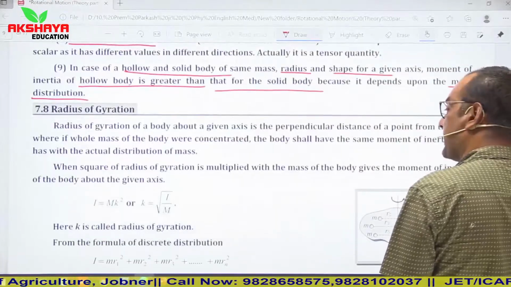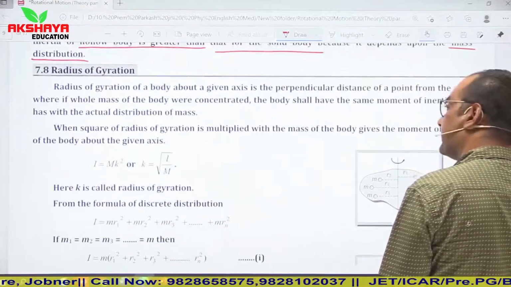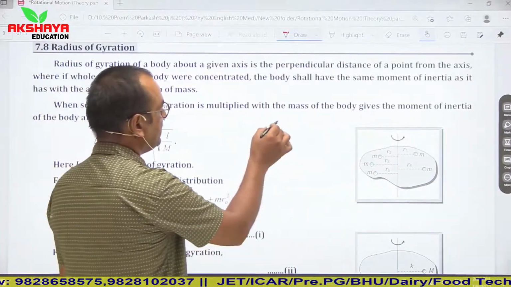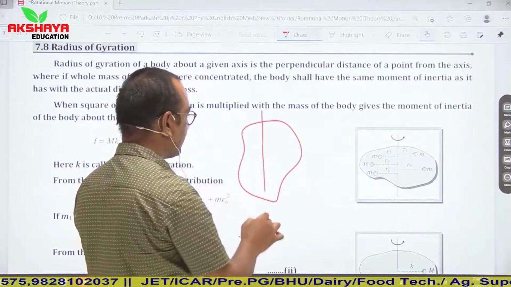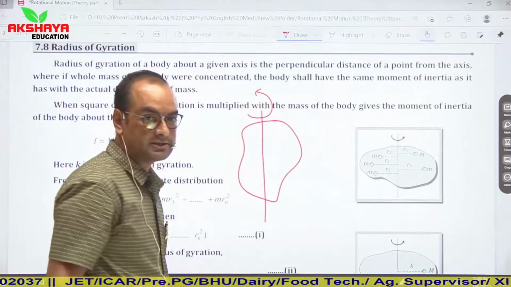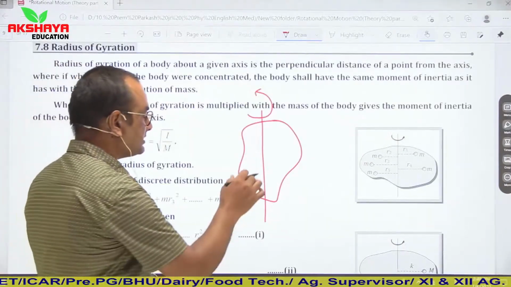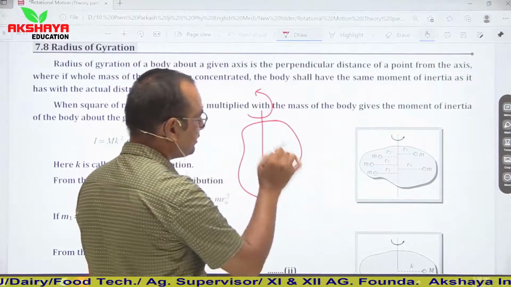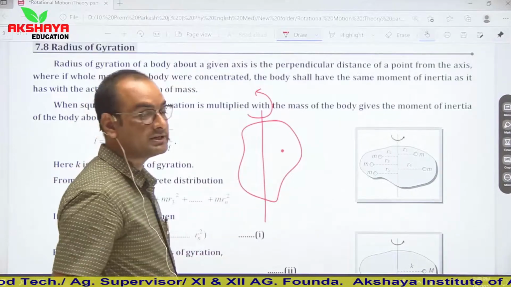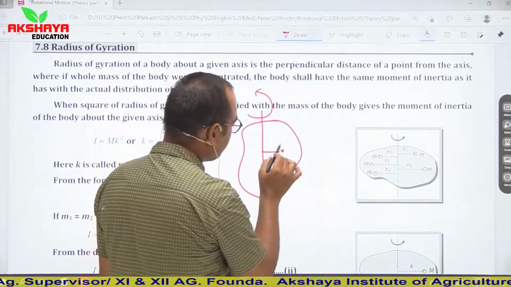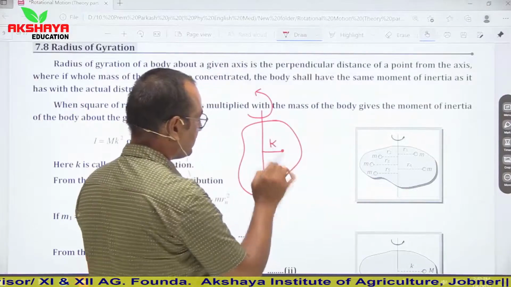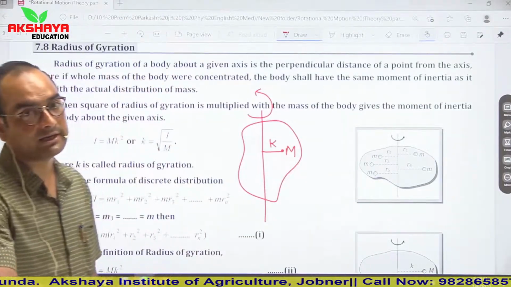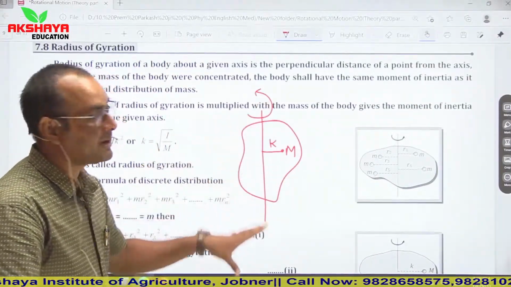we talk about radius of gyration. So what is radius of gyration? Let us say I am considering here that this is a system and this is the axis of rotation. I am considering here a point where the complete mass is considered to be concentrated, and its perpendicular distance is k. Let us say capital M represents its complete mass, the complete mass of the given system.